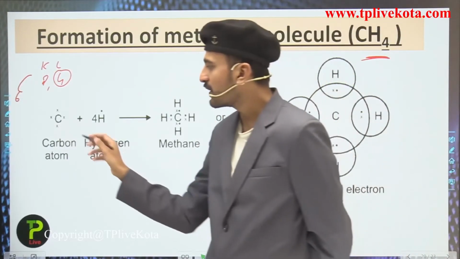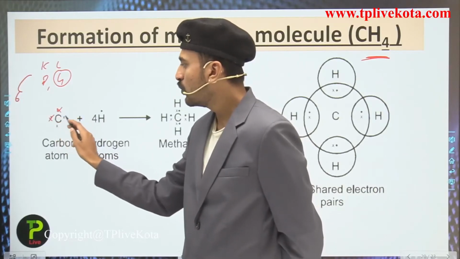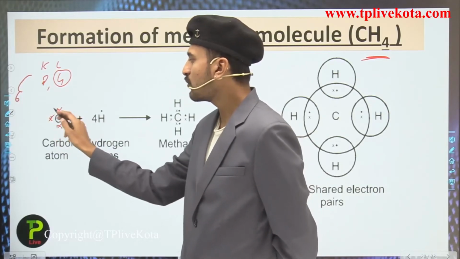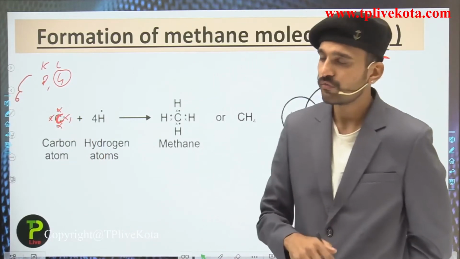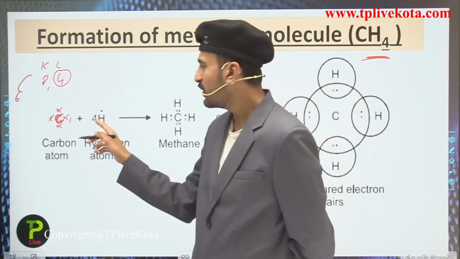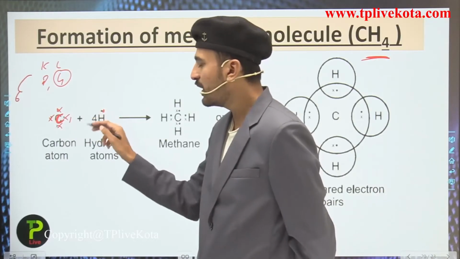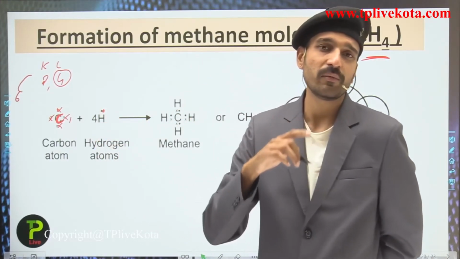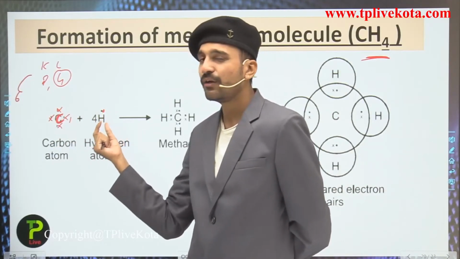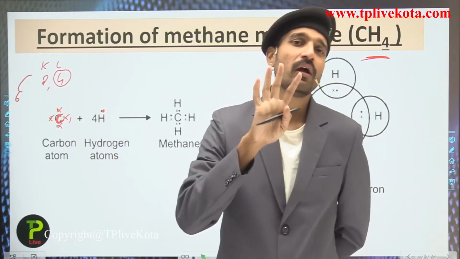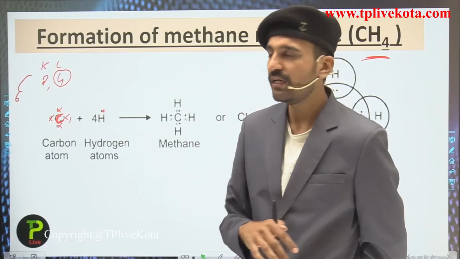So you can see here that these 4 electrons, that is 1 2 3 4, that are present around the carbon in the valence shell are represented with the help of the Lewis notation. Now talking about hydrogen, it has only 1 electron, and it requires only 1 electron to become stable. So this carbon cannot share its 4 electrons with a single hydrogen atom. It requires 4 hydrogen atoms for the sharing of its valence electrons.